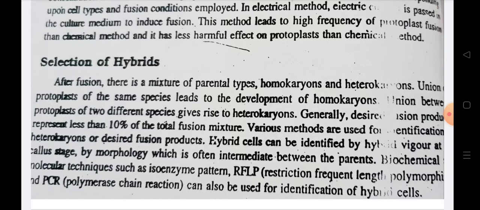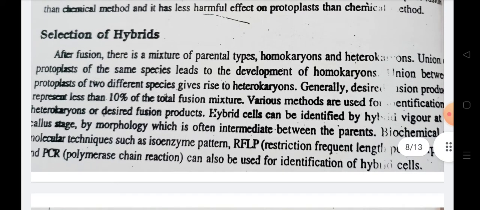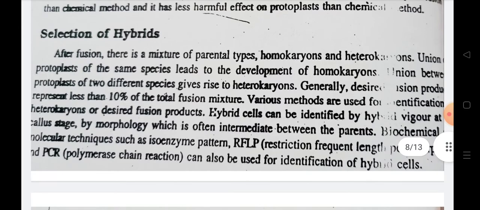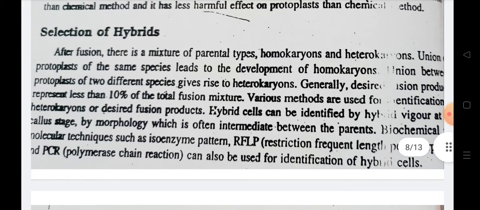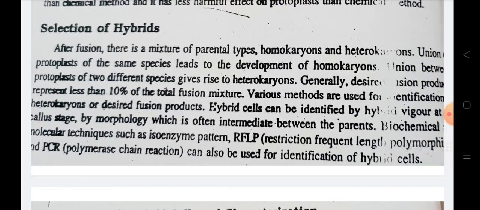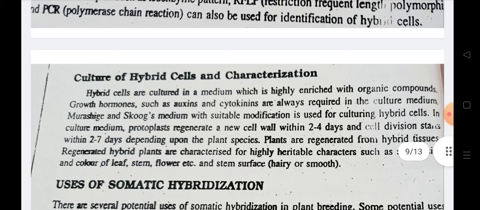So when the same species fuse, homokaryons will develop. When the protoplasts of different species are fused, they give rise to heterokaryons. Depending upon the fusion mixture, we have to observe the homokaryons and heterokaryons. A PCR technique or RFLP technique should be followed for the identification of the hybrid cells.